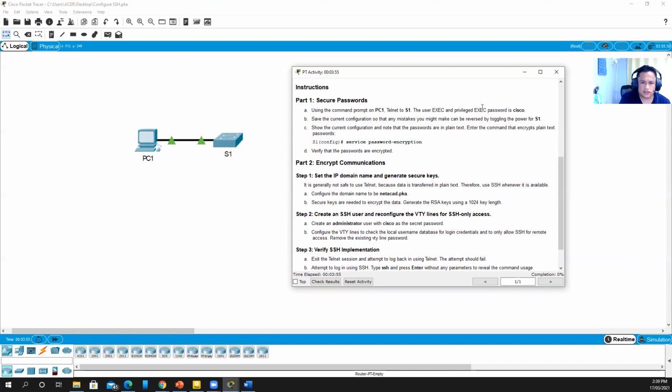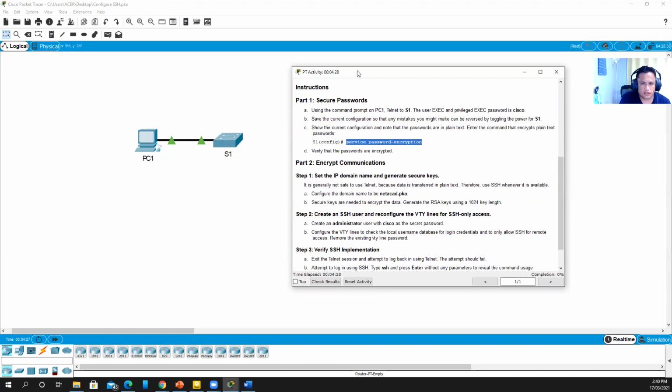The user exec and privilege password is Cisco. Letter B, save the current configuration so that any mistake can be reversed by toggling the power for S1. Letter C, show the current configuration and note that the password is in plain text. Enter the command that encrypts plain text passwords. So this is the command on how you encrypt your password. We will try this command later.